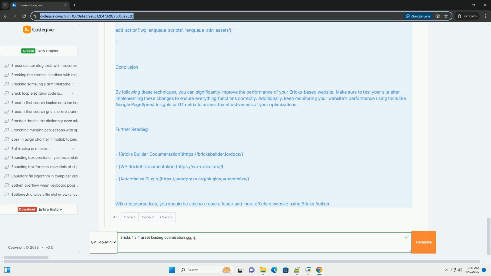4. Using a CDN. To serve your assets from a CDN, you can modify the URLs in your wp_enqueue_style and wp_enqueue_script functions. Conclusion. By following these techniques, you can significantly improve the performance of your Bricks-based website. Make sure to test your site after implementing these changes to ensure everything functions correctly. Additionally, keep monitoring your website's performance using tools like Google PageSpeed Insights or GTmetrix to assess the effectiveness of your optimizations.